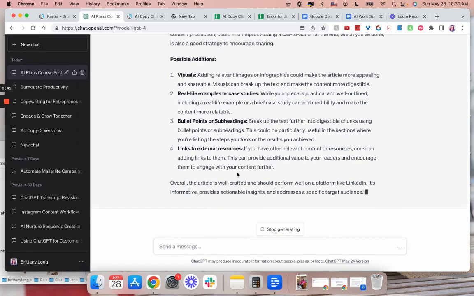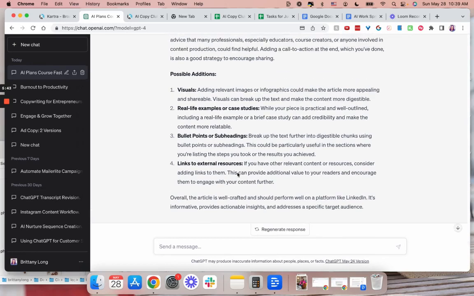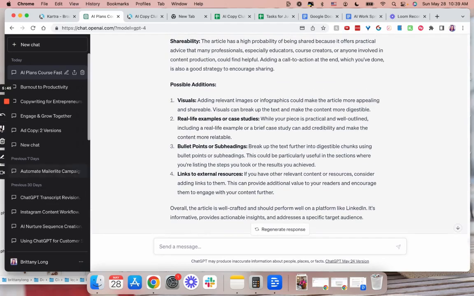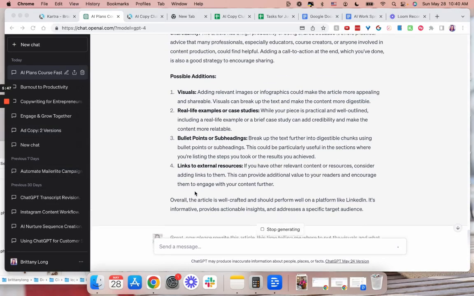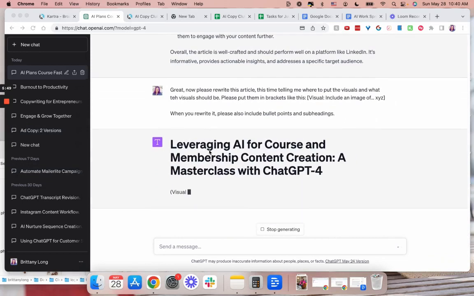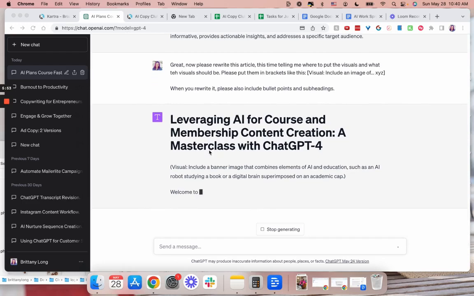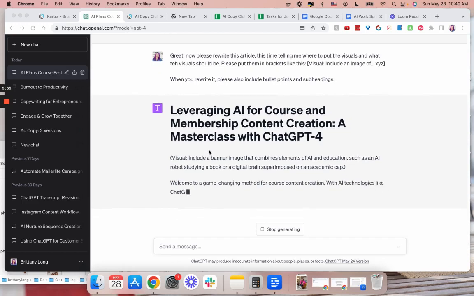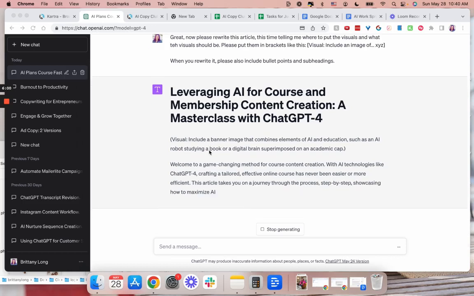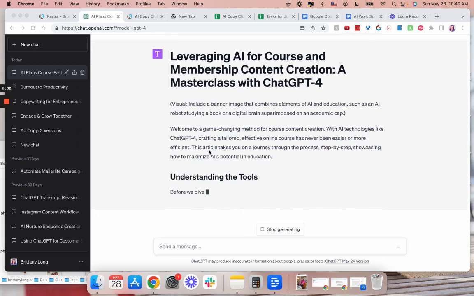What I could do from here is say, I want you to recommend visuals. So after reading that, I asked it to rewrite. I said, great, please rewrite the article. This time, tell me where to put the visuals and what the visuals should be. Please put them in brackets. Visual include image of XYZ. And I put that in brackets. When you write, please also include bullet points and subheadings. And so it is rewriting, it's doing the visuals.